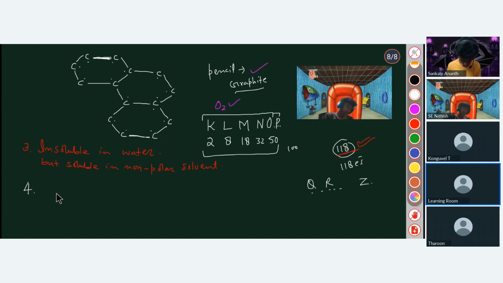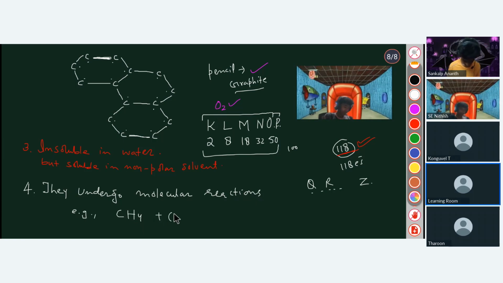So can you tell me what type of reactions they show? They show molecular reactions, right? What is a molecular reaction, sir? Molecular reaction means those reactions in which molecules take part. I will give you an example. Molecular reactions are slower than the ionic reactions. For example, methane molecule, CH4, reacts with oxygen molecule, so it forms carbon dioxide and water. So this is your molecular reaction. This is not the ionic reaction. Got it?